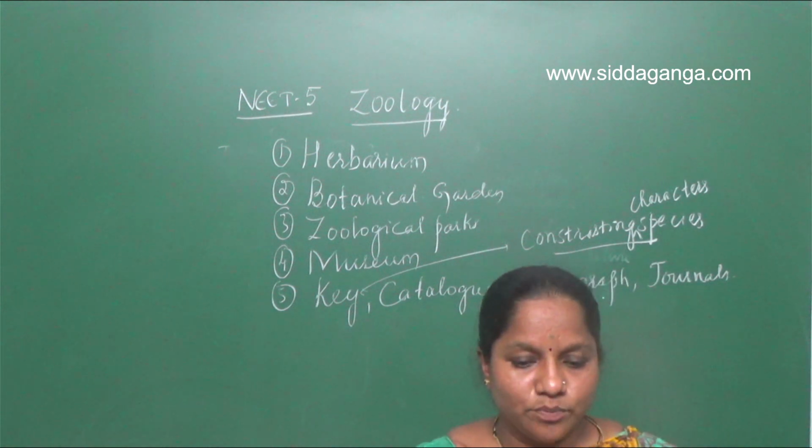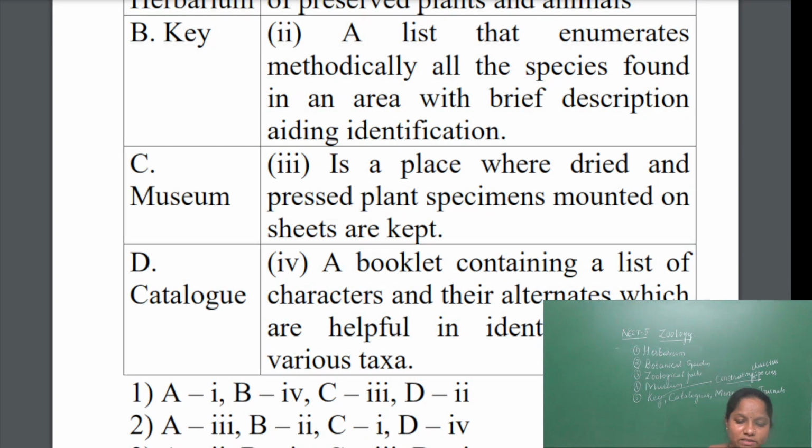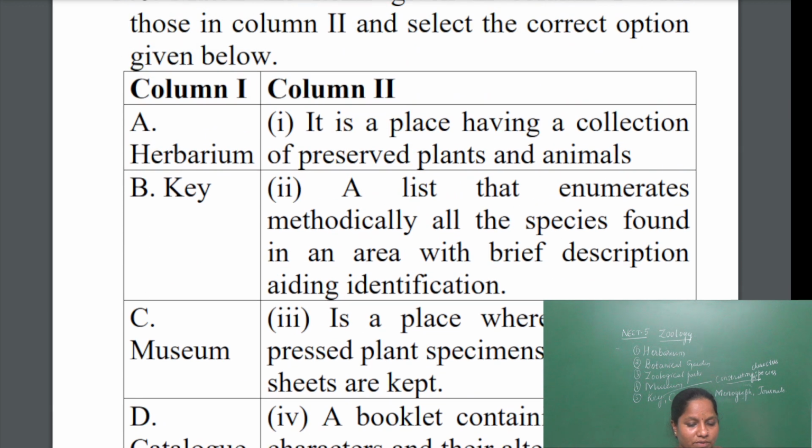Next, what is museum? Everybody knows museum is a place having a collection of preserved plants and animals. Last one, catalog.